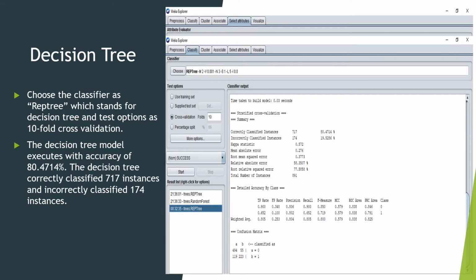As you can see in the screenshot, we have implemented the decision tree model using Weka. So in the Weka screen, we have selected the select attribute tab under which we have selected the classify tab. Under the classifier, we have selected REPTree, which is decision tree. Beside this, we have selected the test option as cross validation and specified the fold as 10. Once you click on start, the decision tree model starts executing. The model executes with an accuracy of 80.4714% and has classified 717 instances correctly and 174 instances incorrectly.